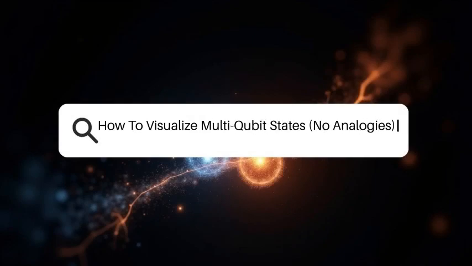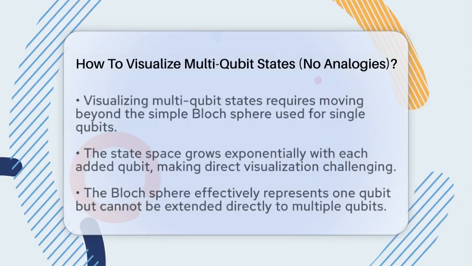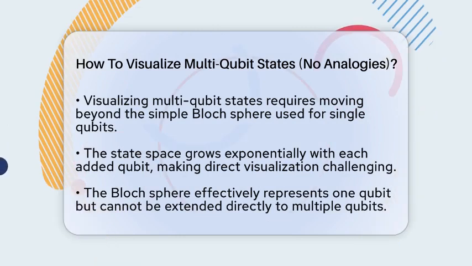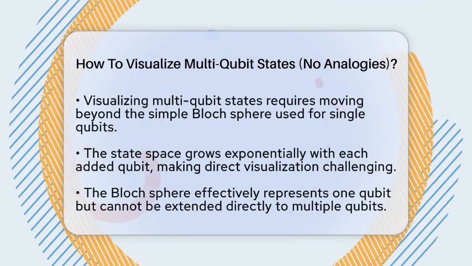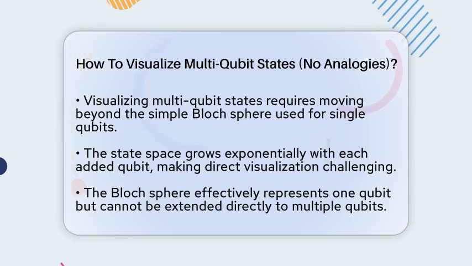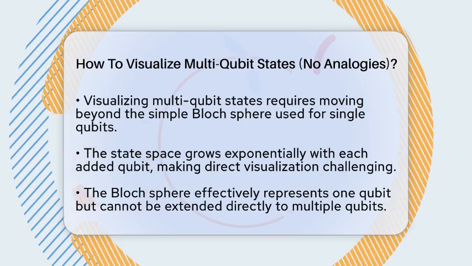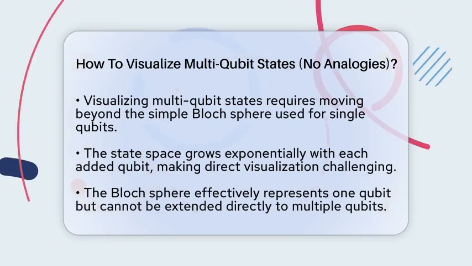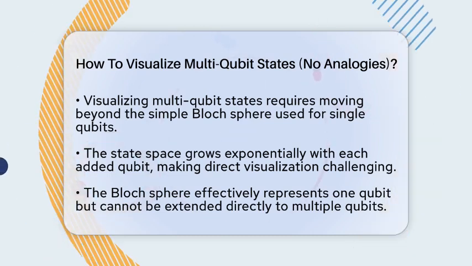How to visualize multi-qubit states, no analogies. Imagine trying to see the full picture of a multi-qubit system in your mind. It's not like looking at a simple object. Instead, we work with vast mathematical spaces that grow exponentially with each added qubit. Visualizing these states helps us understand how quantum information is stored and manipulated.